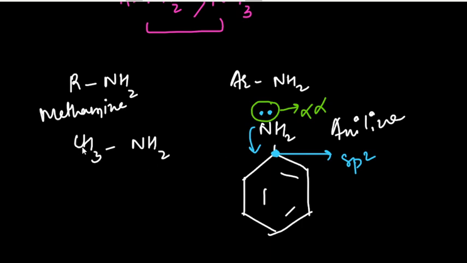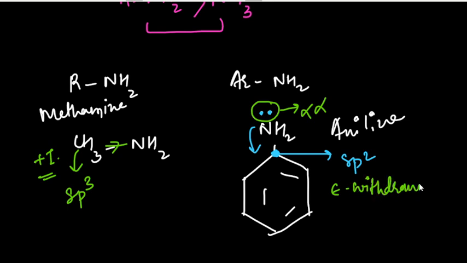But on the other hand, on the aliphatic part, the methanamine part, this carbon is simple sp3, and it will show the plus I effect. It will simply donate the electron, but here they will withdraw the electron. These are electron withdrawing groups, and these are electron donating groups.